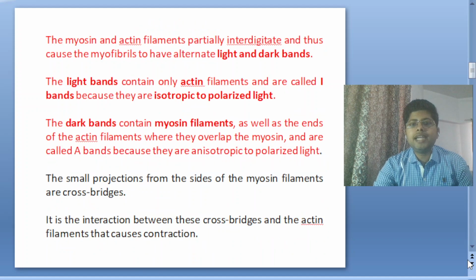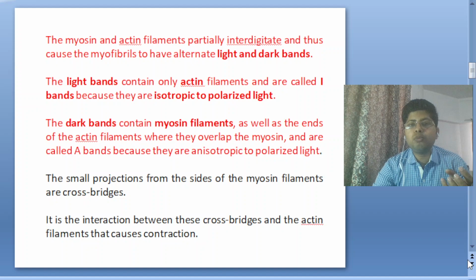The myosin and actin filaments partially interdigitate and thus cause the myofibril to have alternate light and dark bands. Actin filaments are the thin filaments which show the light color, and myosin filaments are darker in color and thick in constitution. The light bands contain only actin filaments and are called I bands, because they are isotropic to polarized light.